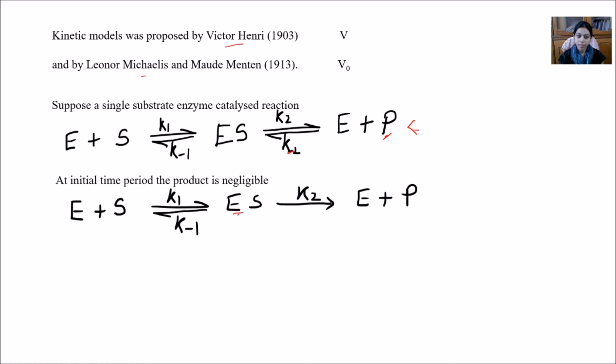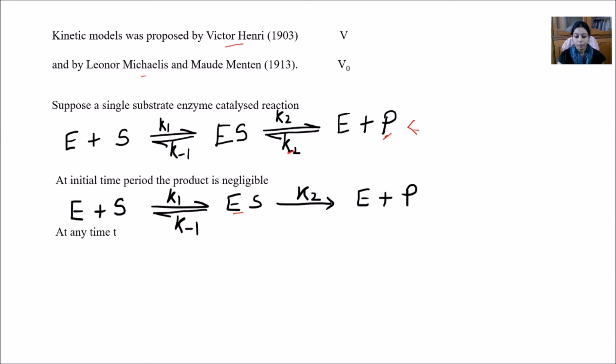Previously it was stated that we will use either an equilibrium state or the steady state equation. In this case they considered the steady state equation, where they analyzed that this particular reaction will be carried out for a particular time. With that respect, let us see how Michaelis, Menten and Henry contributed to deriving this equation. So what will happen?